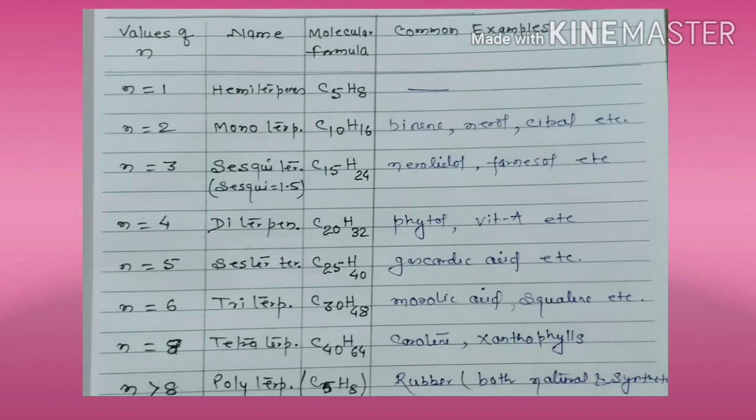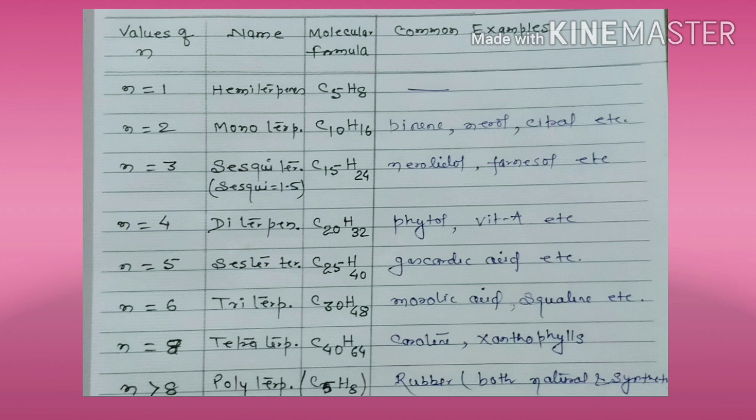If the value is 1, the compound will have only one isoprene unit, and it is called a hemiterpene. Hemi means semi, half, you know that. Then the molecular formula will be C5H8. That means it will have only one isoprene unit, right?